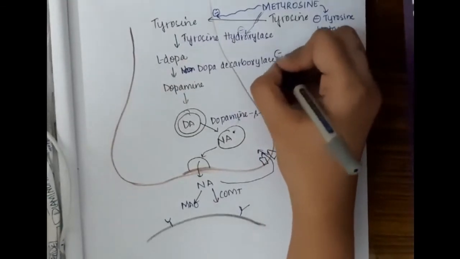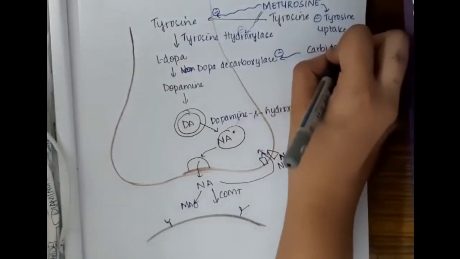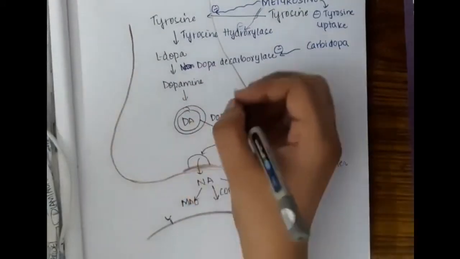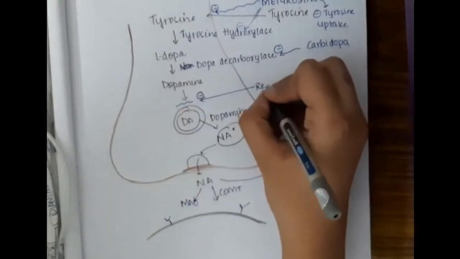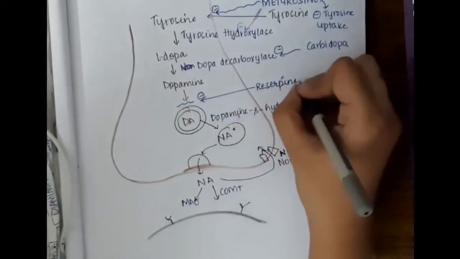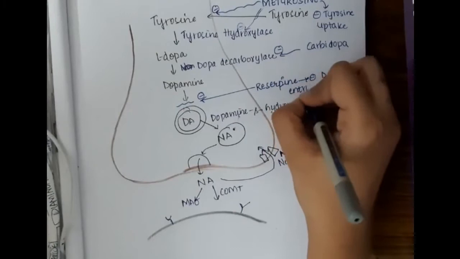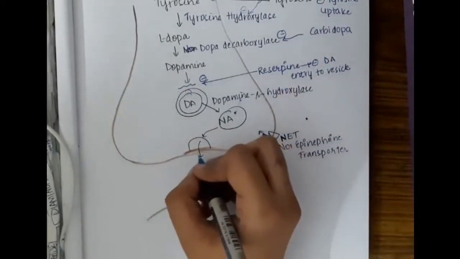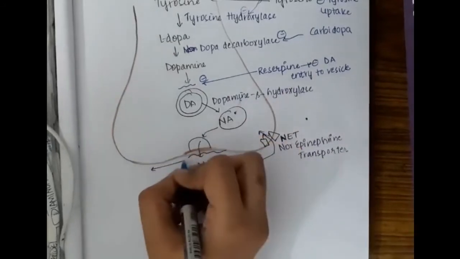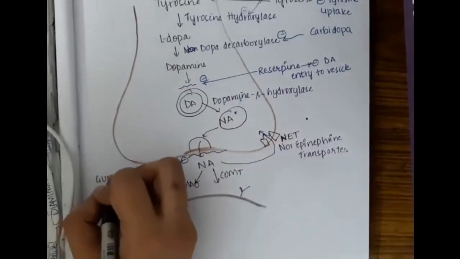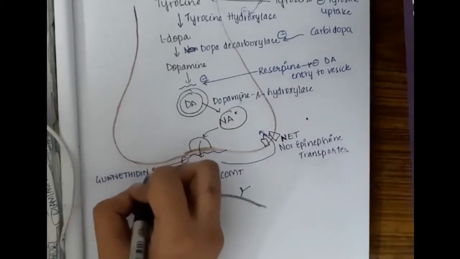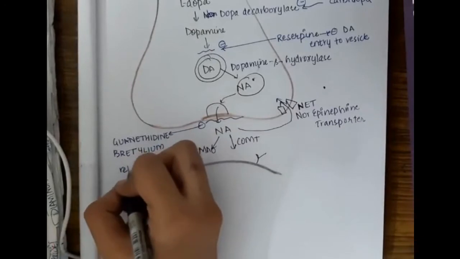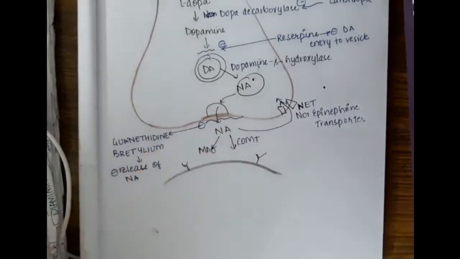Dopa decarboxylase is inhibited by carbidopa, whereas dopamine uptake into the vesicle is inhibited by reserpine. Then the release of noradrenaline to outside is inhibited by the drugs guanethidine and bretylium.